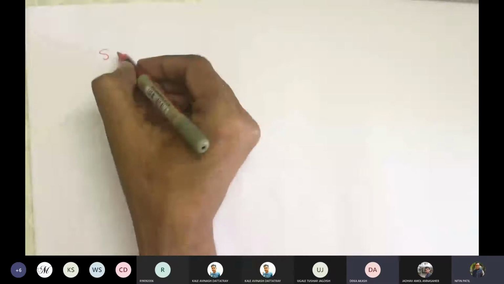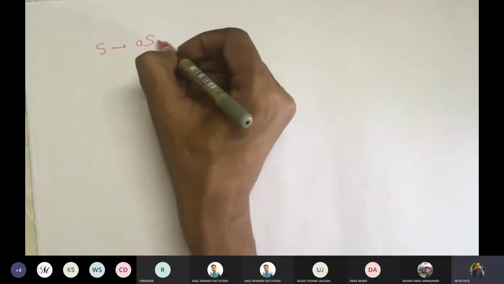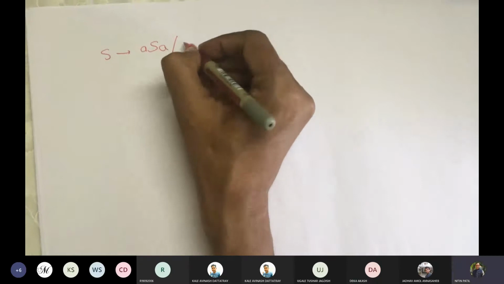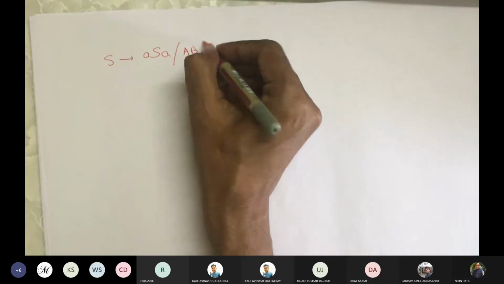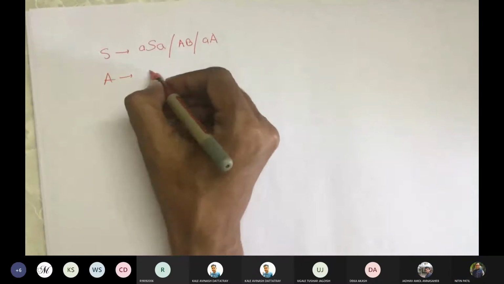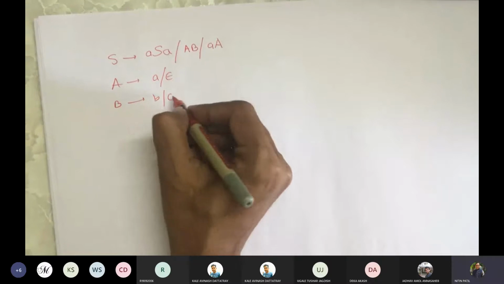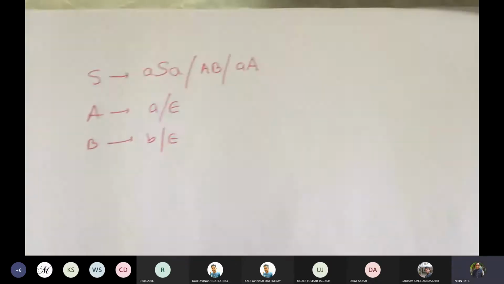Okay. So S gives ASA, AB, AA, A gives A epsilon, B gives B epsilon. So this is the problem now. Now convert this to CNF.